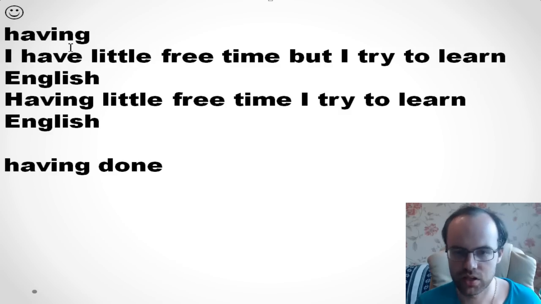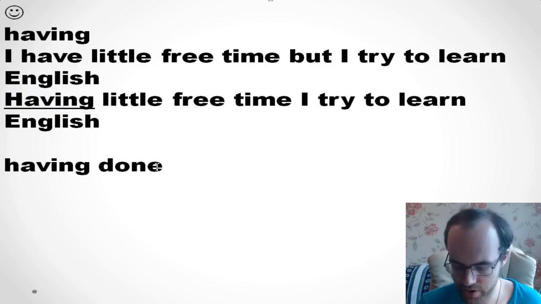So having means that I have. Or, for example, I can say having little free time, she tries to learn English. It means that she has. Having means that someone has it. Maybe I have it, maybe he has it, she has, and so on. And having done is about the past.